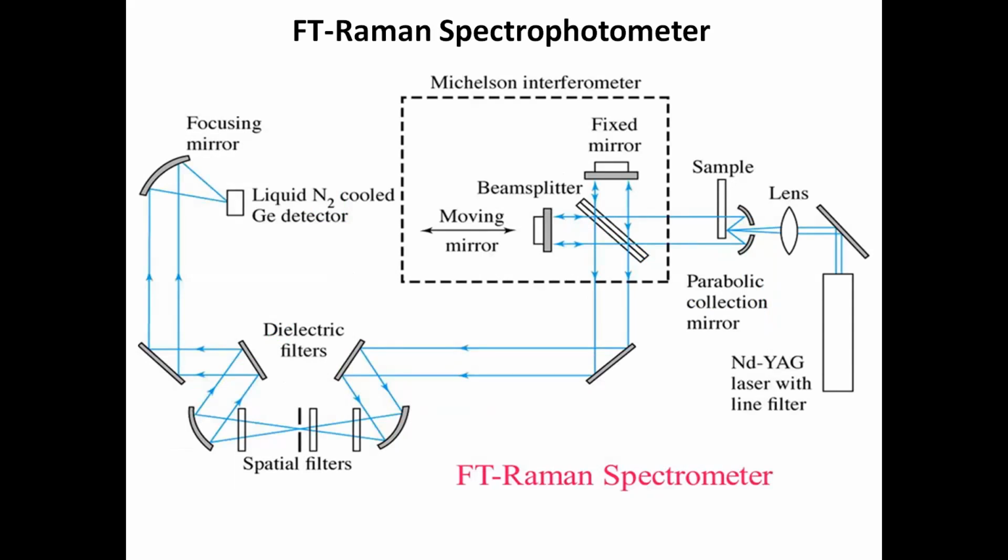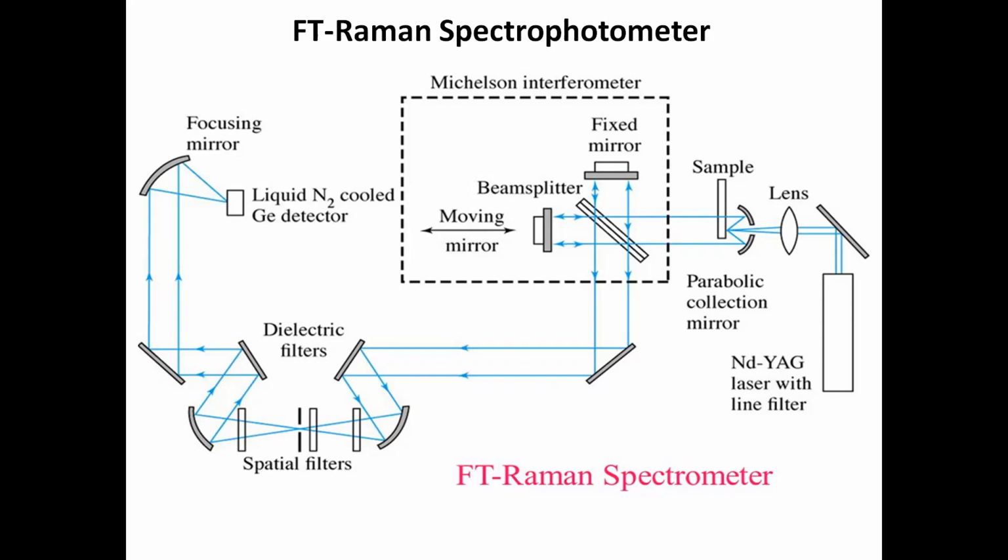Here, this is another arrangement or way to represent the FT Raman spectrophotometer. And why I'm showing these pictures here, not in FTIR, is because if you see the conceptual picture of FTIR, you will find a similar type of arrangement. The only difference is that IR spectrum is utilized there, and here we are not utilizing the IR spectrum. We are utilizing laser light, which has higher energy than the IR spectrum. So you can start from the light source.